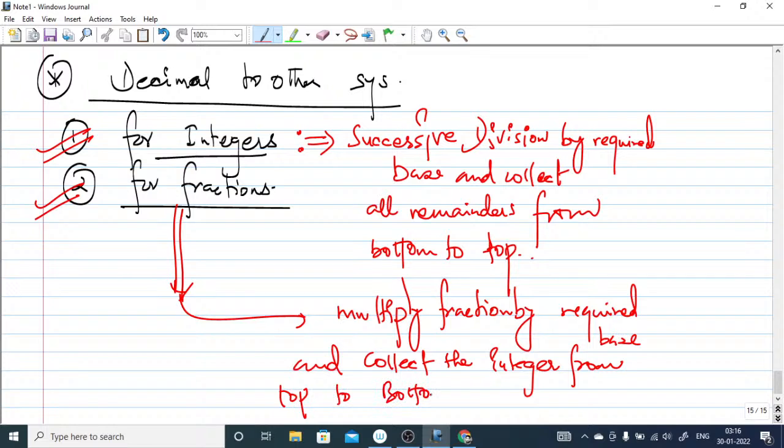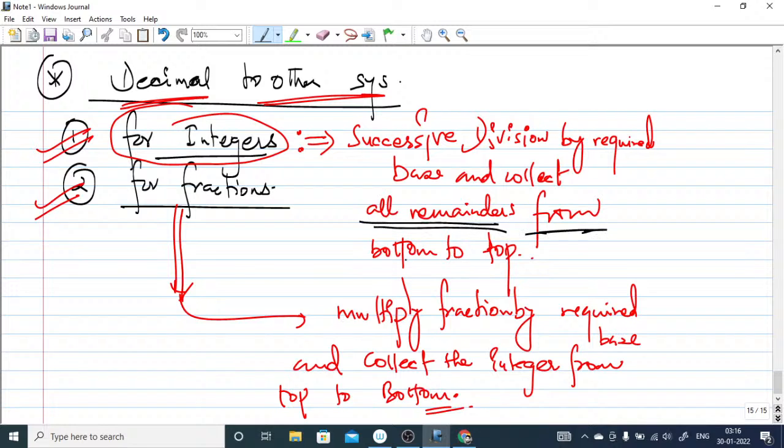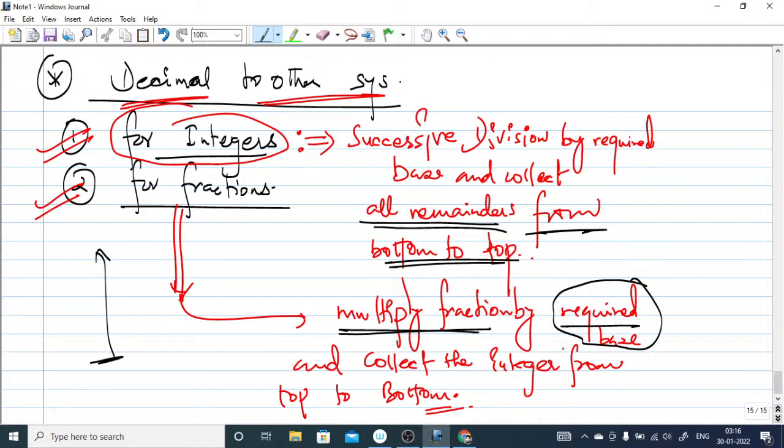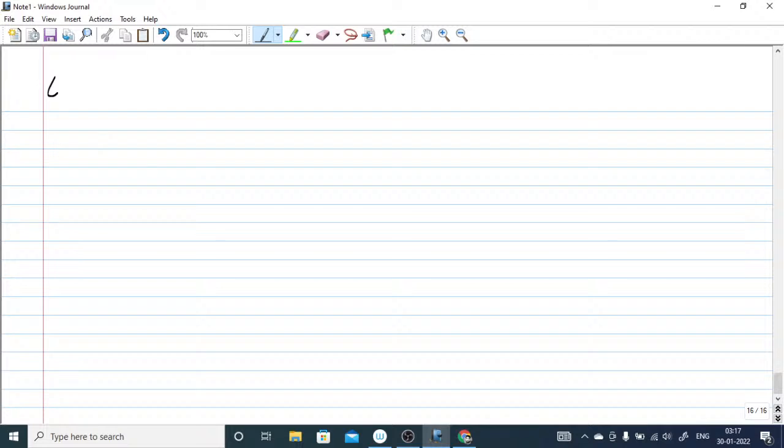These are very important concepts if you want to convert from decimal to any other number system. For the integer part, perform successive division and collect the remainders from bottom to top. For the fractional part, multiply the fraction with the required base again, and collect the integers from top to bottom. We will do one problem here so the concept gets digested.